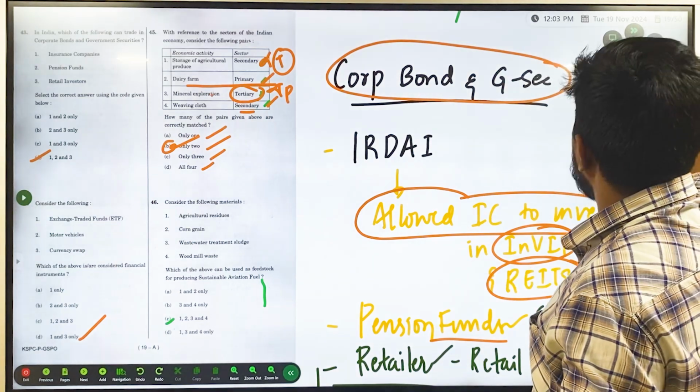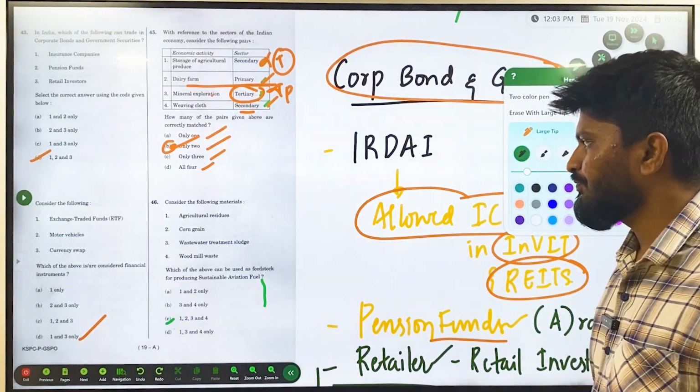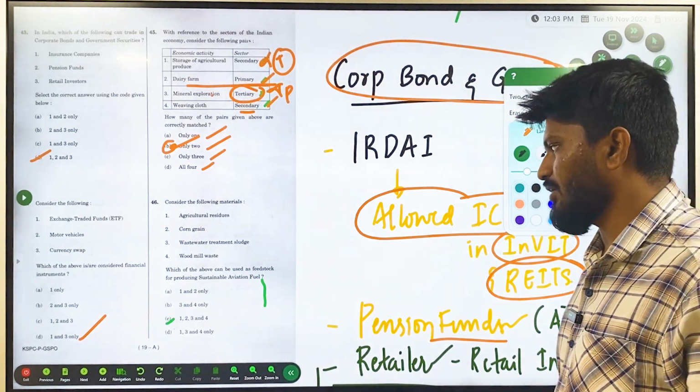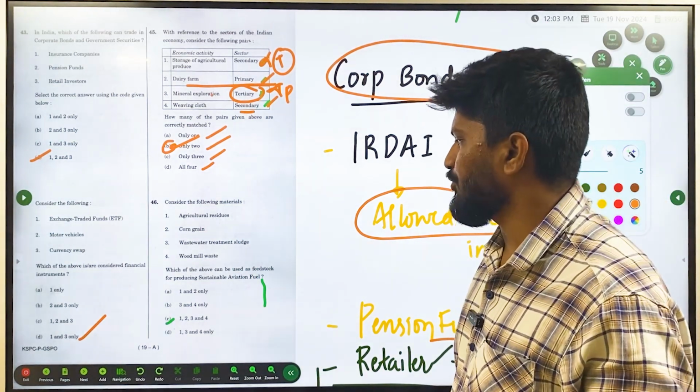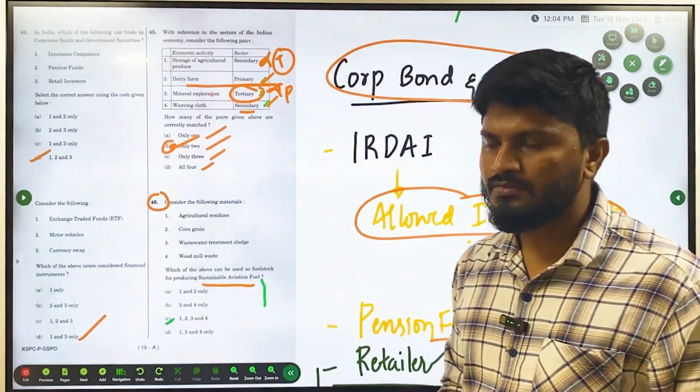And then question number 46. Consider the following materials: agricultural residue, corn grain, wastewater treatment sludge, wood mill waste. Which of the above can be used as a feedstock for producing sustainable aviation fuel? Okay, this is a difficult question.